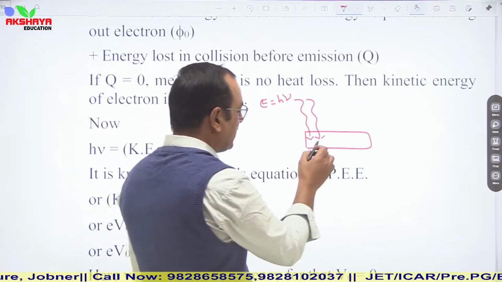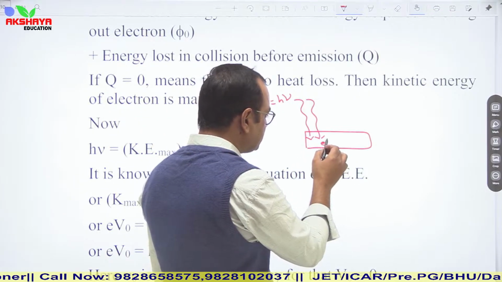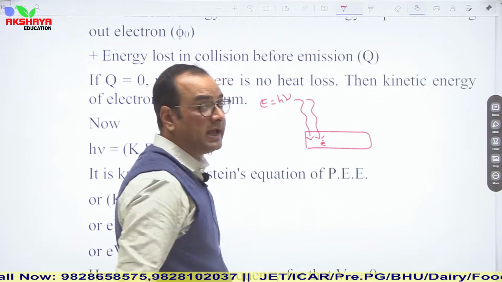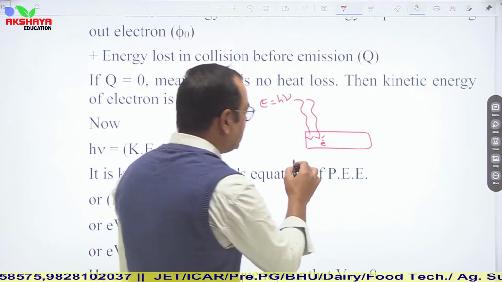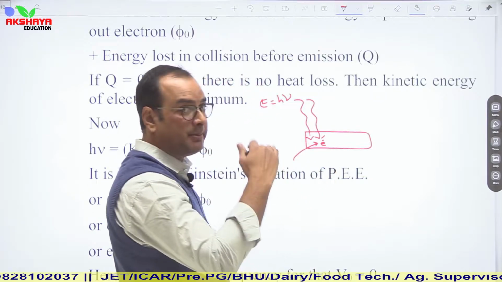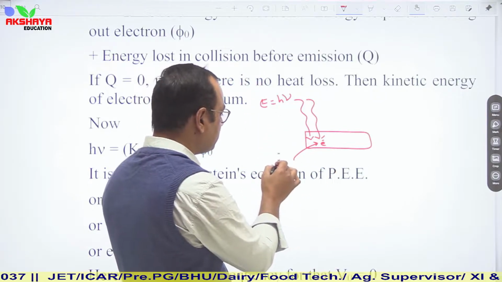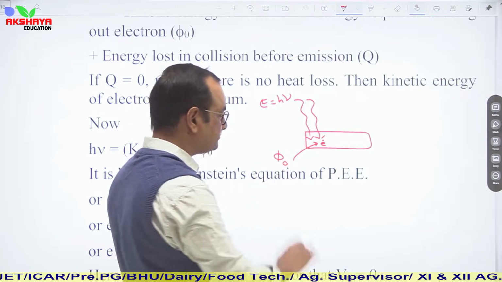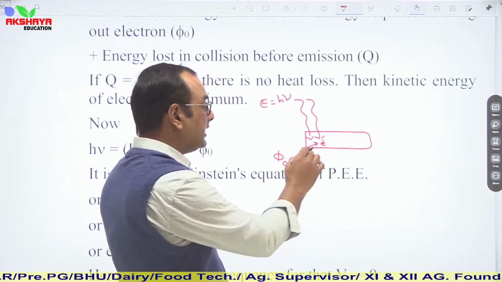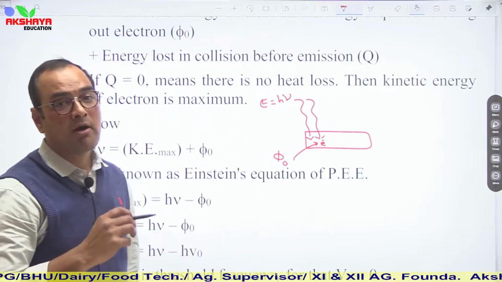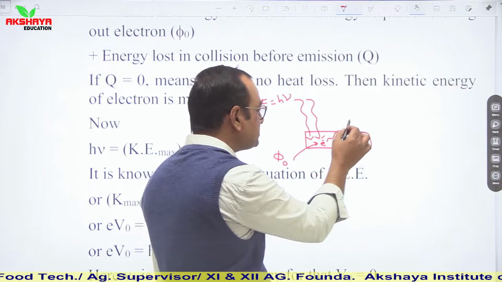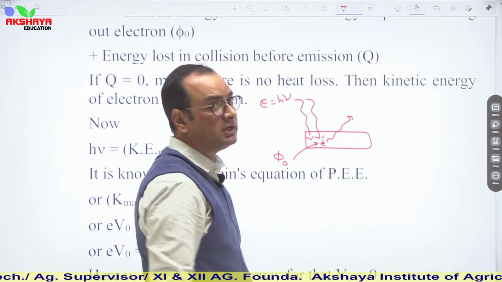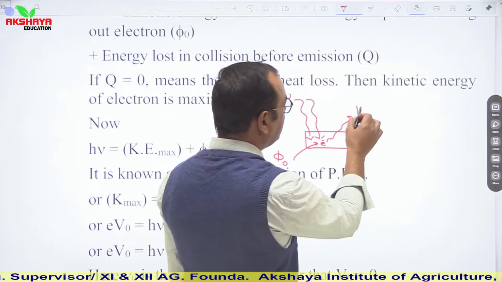Then let us consider that this electron has gained energy equal to work function. So energy gained by this electron to emit out from this surface is equal to work function, which is phi naught, and then some amount of energy is required by this electron to emit from this surface, and that energy is in form of kinetic energy.